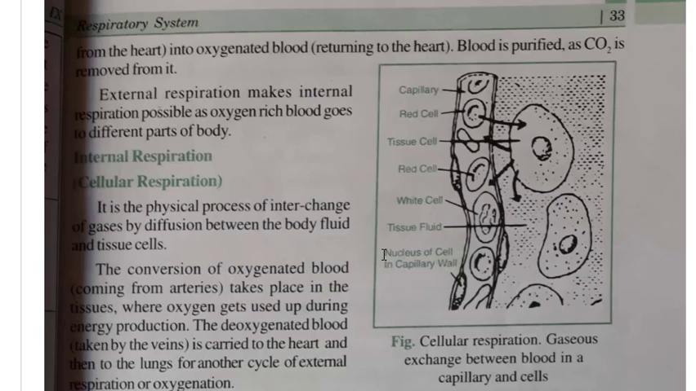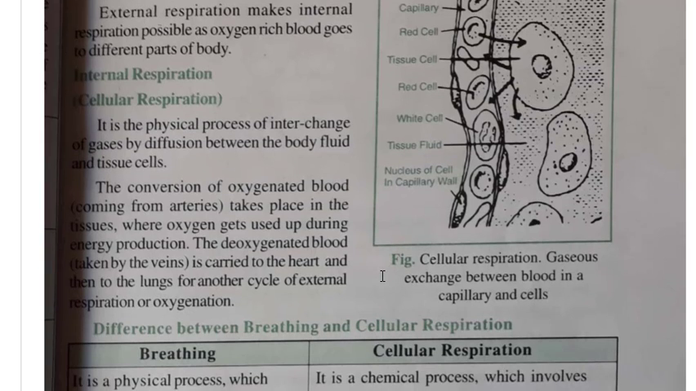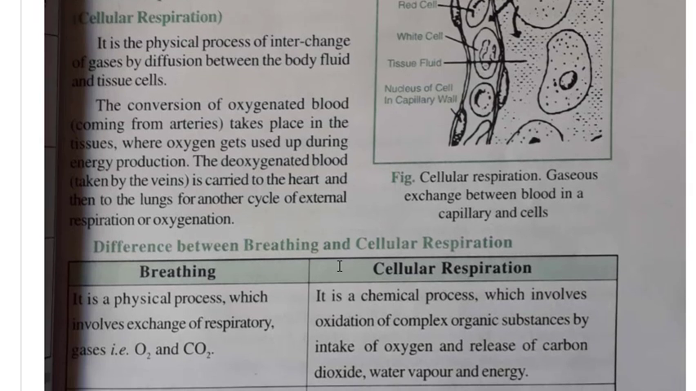Now let us see internal respiration. We also call this cellular respiration. It is a physical process of interchange of gases by diffusion between the body fluid and the tissue. So here again, when blood comes in contact with the tissue cells, there is again an exchange of oxygen and carbon dioxide. Oxygen goes from blood into the cell and carbon dioxide comes from the cell into the blood.